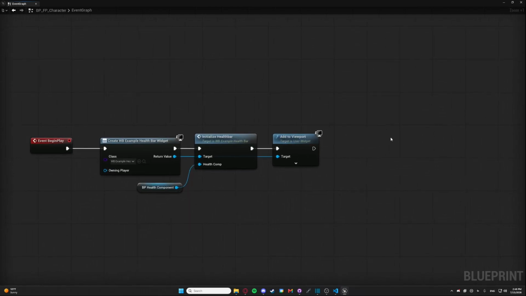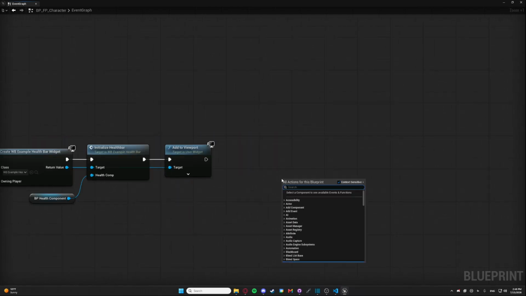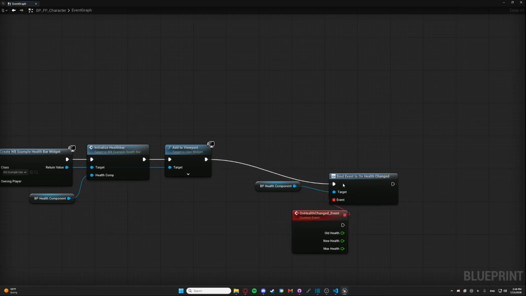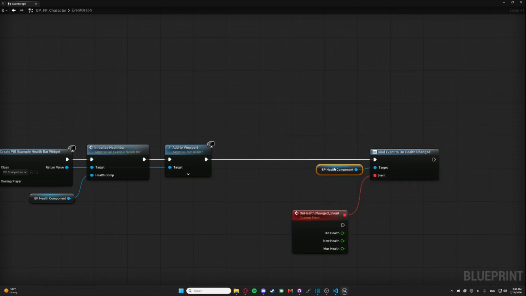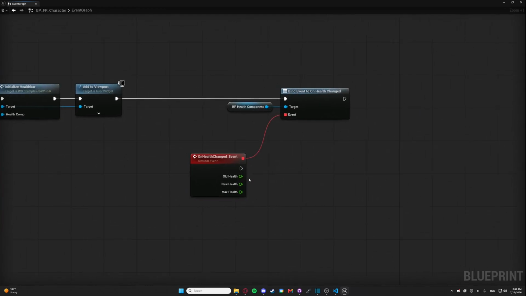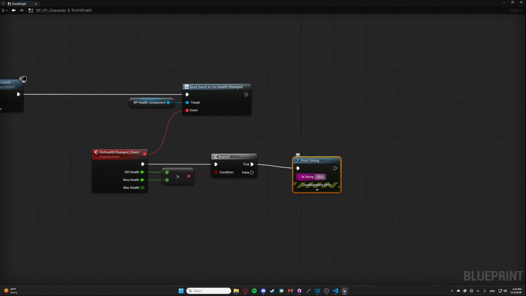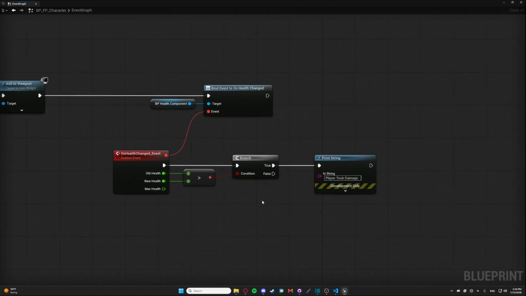Now let's add a second listener so we can see one of the biggest advantages of an event dispatcher. We'll go to our player character, get its health component on begin play, and bind another event to onHealthChanged. Because onHealthChanged can also be called when the player heals, we'll compare new health against old health. If new health is lower, we know the player took damage. For this example, we'll just print player took damage, but this could play a camera shake, a damage effect, animation, or any other feedback specific to the player.